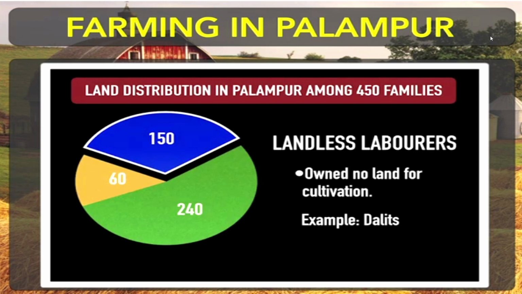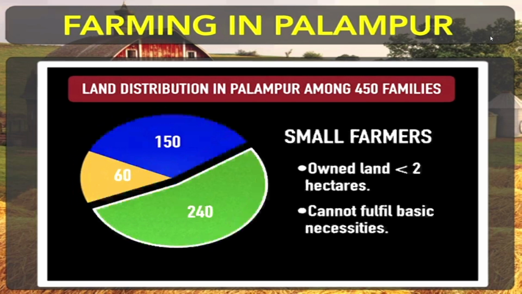So these 150 families among the 450 families are landless laborers. They own no land for cultivation. They are completely dependent on other people for work in their farms, for earning money to manage their daily livelihood. Now we'll move to the next one.